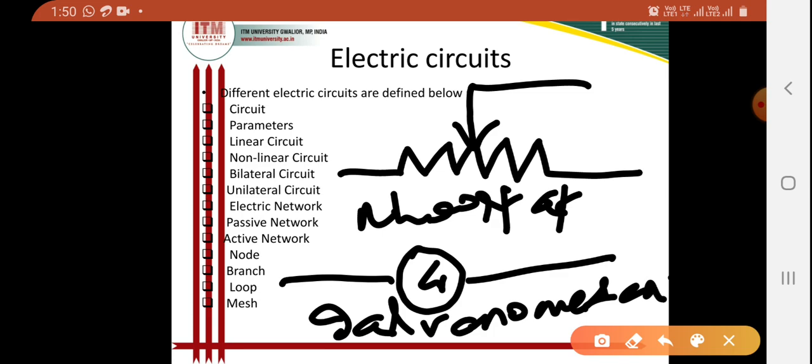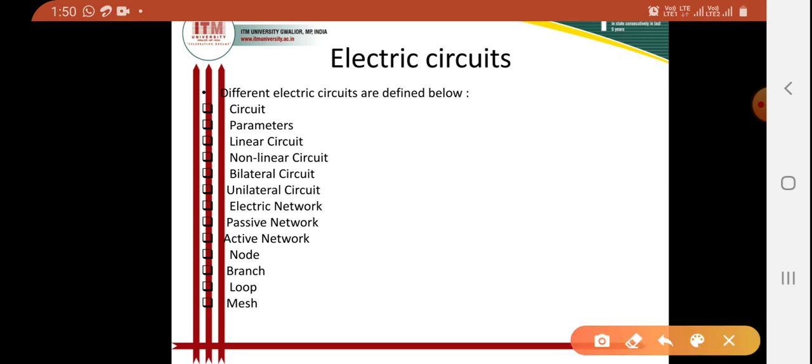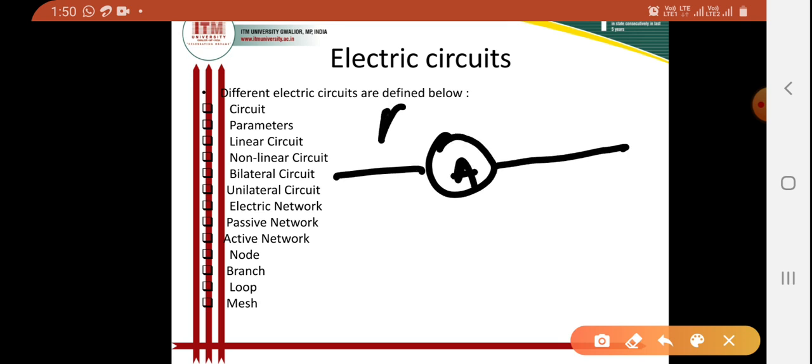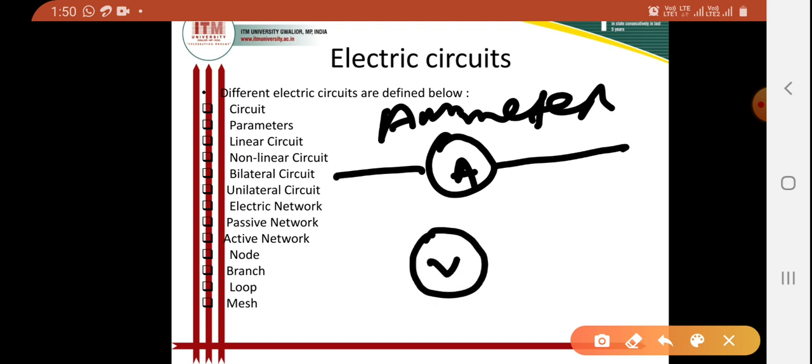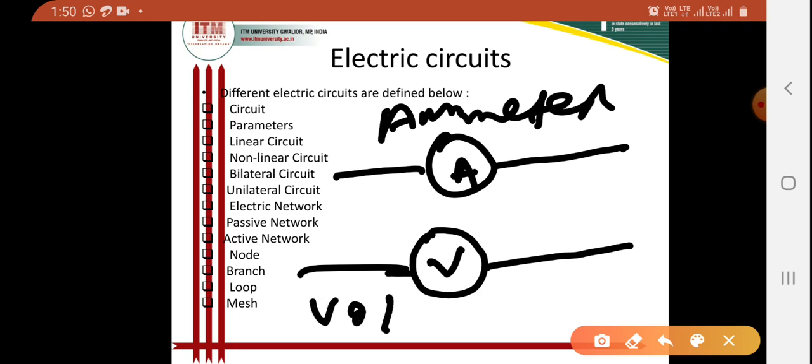This is our symbol for galvanometer. Then the symbol for ammeter is this. Then the symbol for voltmeter is this. This is our symbol for voltmeter.